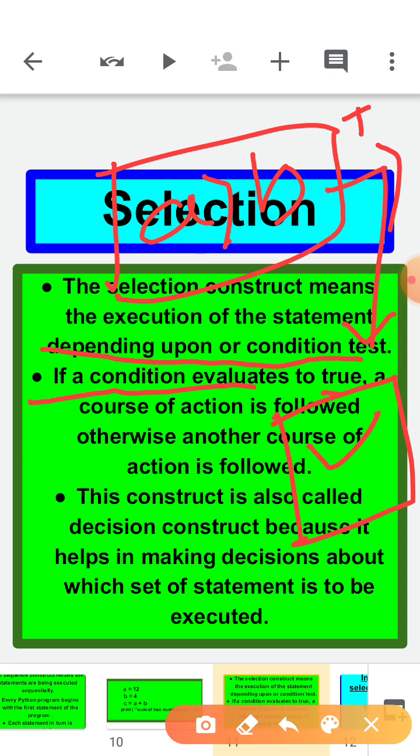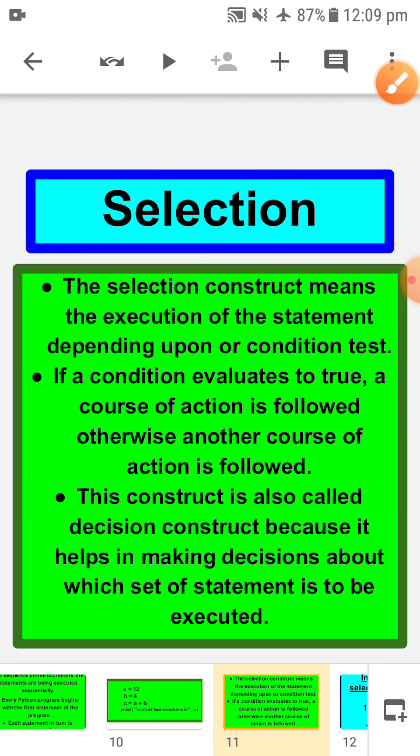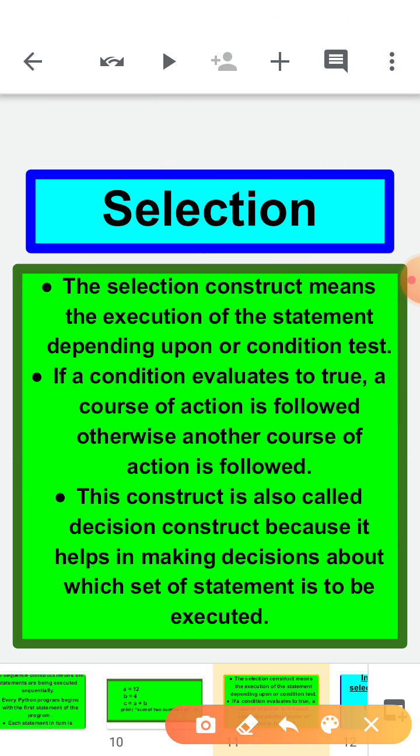By chance, if A is smaller than B, it means this condition is false, and here also a few instructions will be there. So if A is lesser than B, you have to use this particular statement, and if A is greater than B, you have to use that particular statement. It means your selection of statements depends on this condition only. So this is called selection; you need to select something.